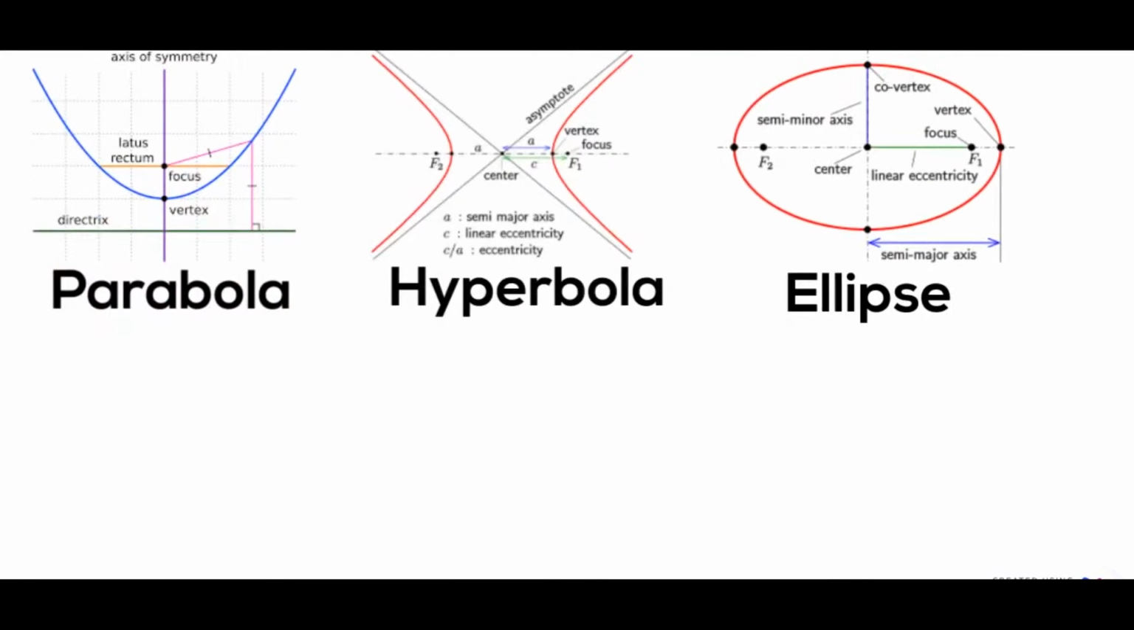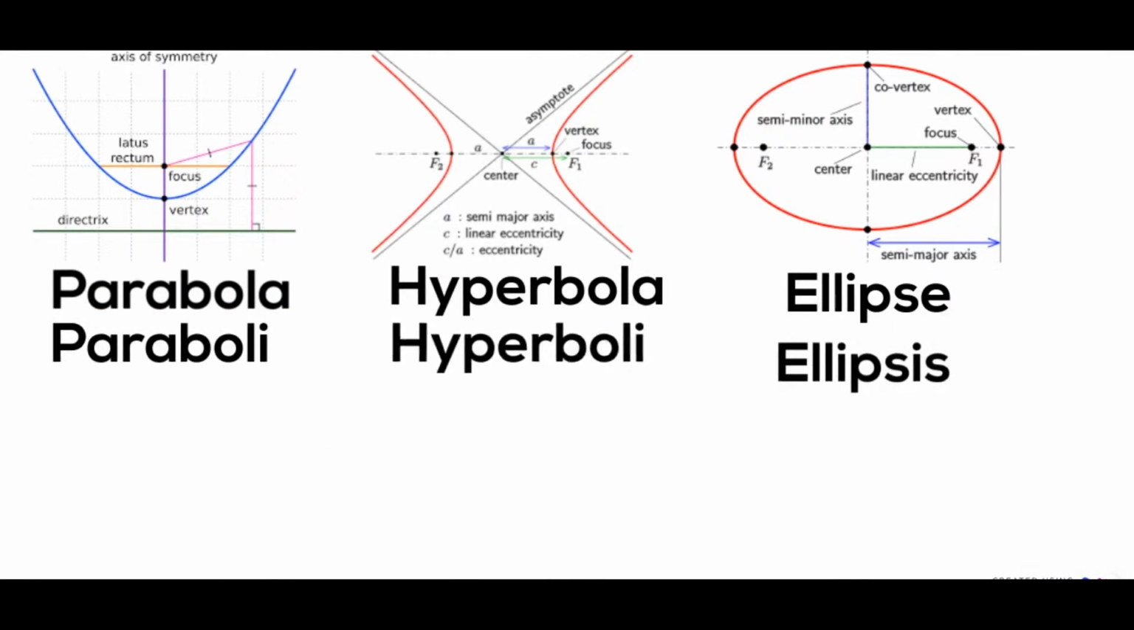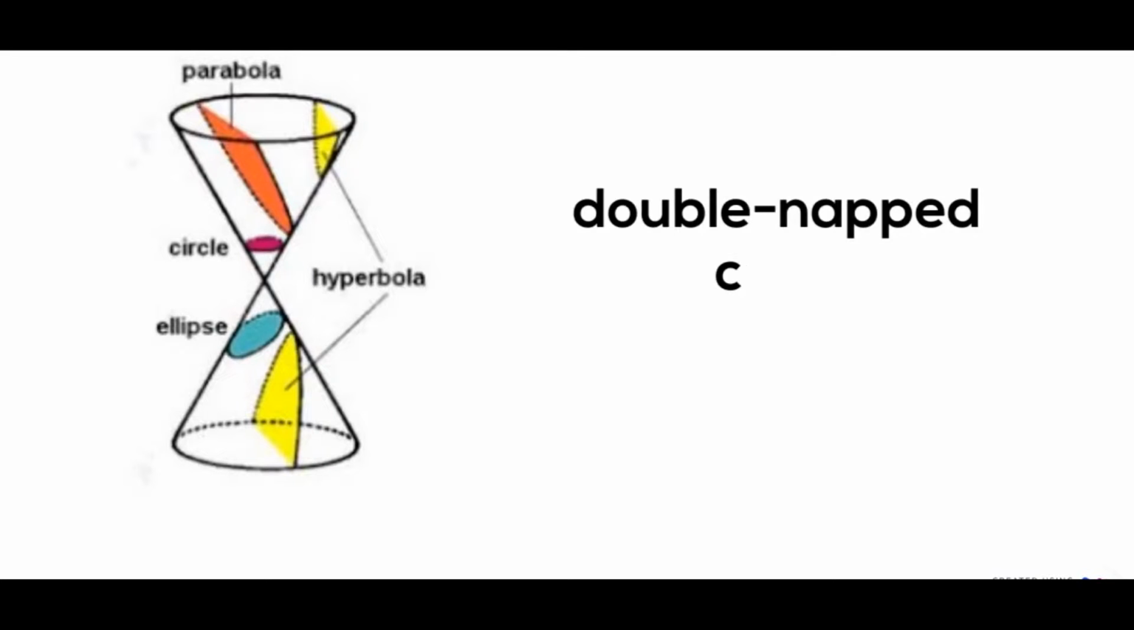Apollonius gave the terms parabola, hyperbola, and ellipse, derived from the Greek words parabole, hyperbole, and ellipsis. He also began to use a double-napped cone instead of a single-napped cone because it was better for defining the conic section.